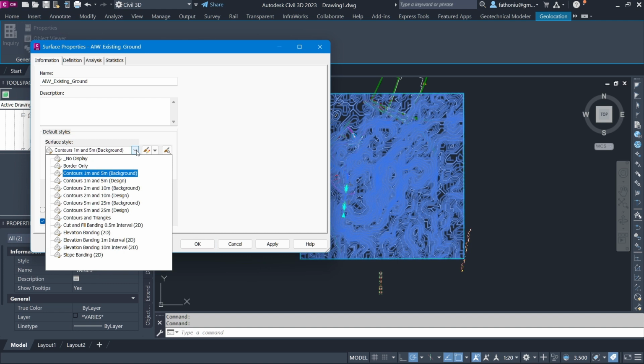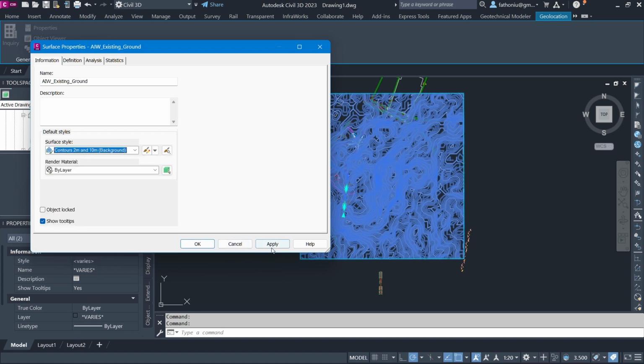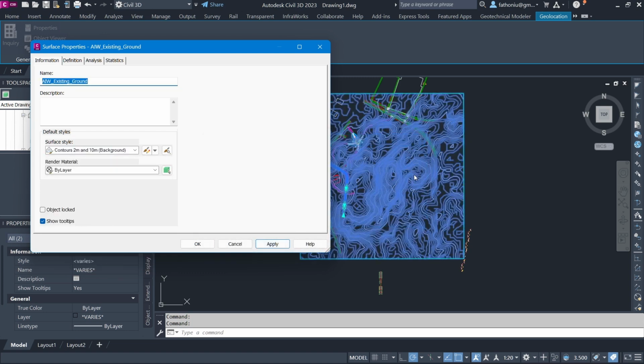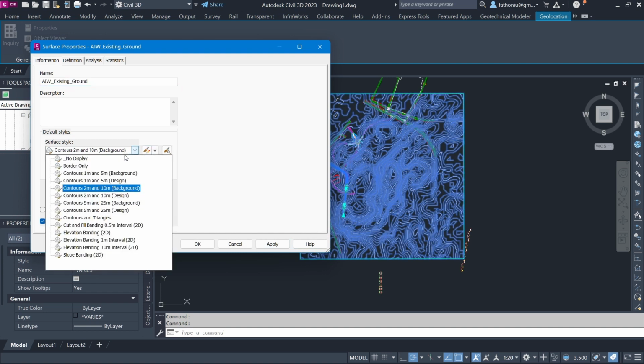This means the minor interval is 1 meter and the major interval is 5 meter. You can edit in settings, and if you feel that it is too dense, you can change to this one and then apply. Then it is less dense. Then you can also see the cut and fill banding at 0.5 meter interval, or elevation banding 2D.